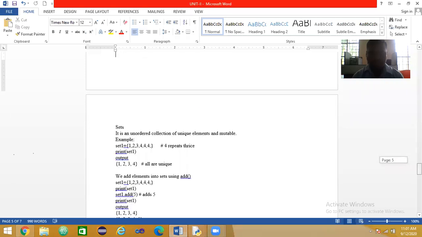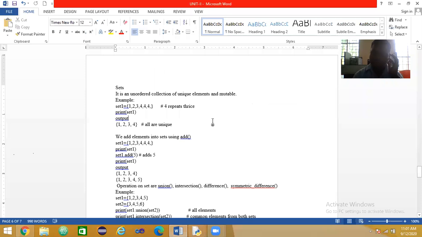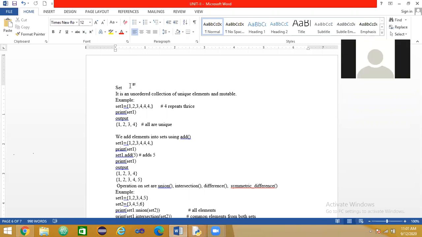Okay, the last type is the set type. I hope you know the set theory from mathematics. If you know that, this is very easy to understand. Do you know set theory in mathematics? Anybody respond? Yes, sir. Even if you don't know, don't worry. I will explain. It is very easy.